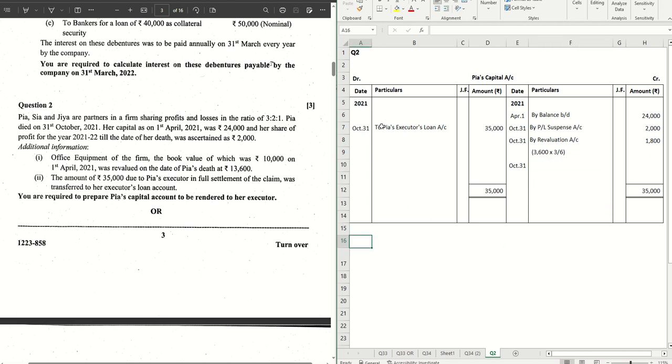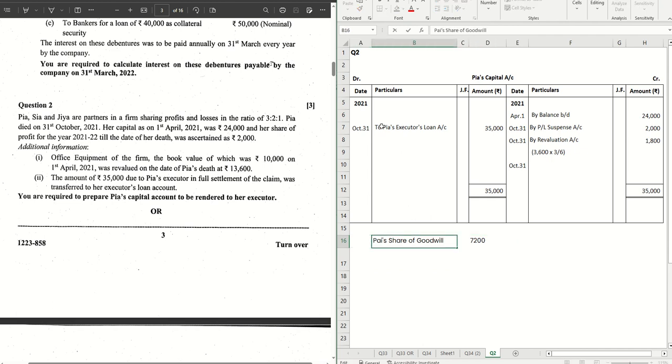So we can easily calculate the value of hidden goodwill, Pia's share of goodwill, right? That's coming to 35,000 minus 27,800, which is the total of the credit side. 7,200 is the value of goodwill which Pia is getting.